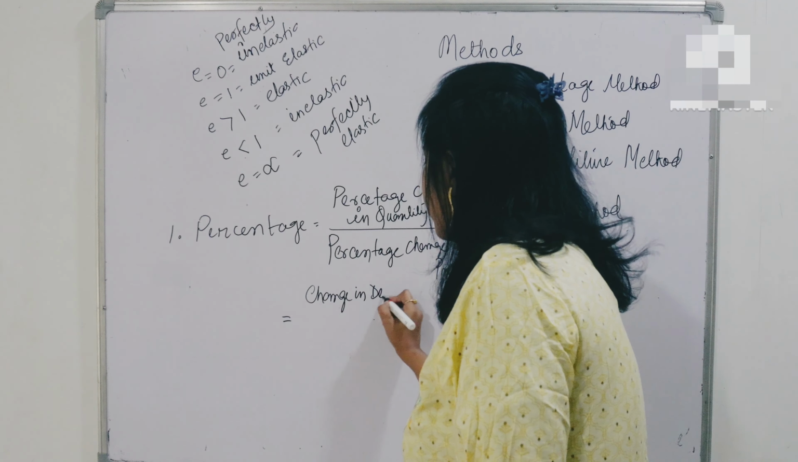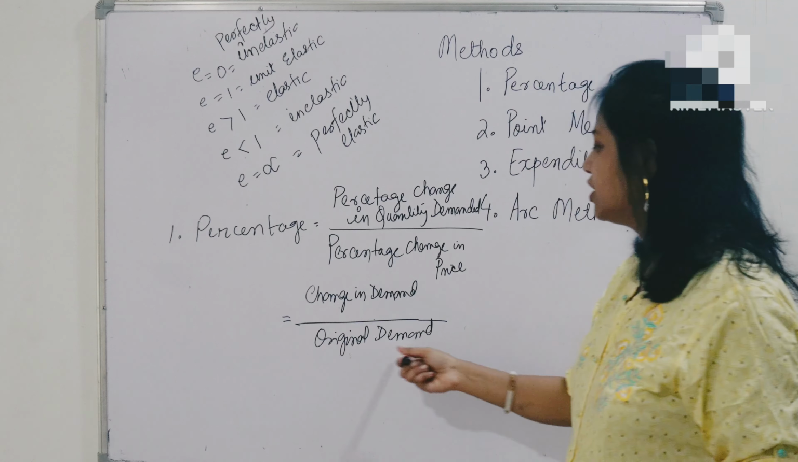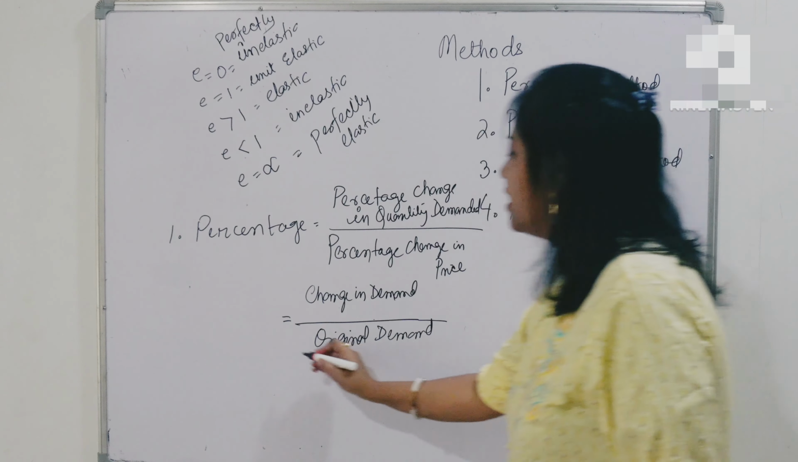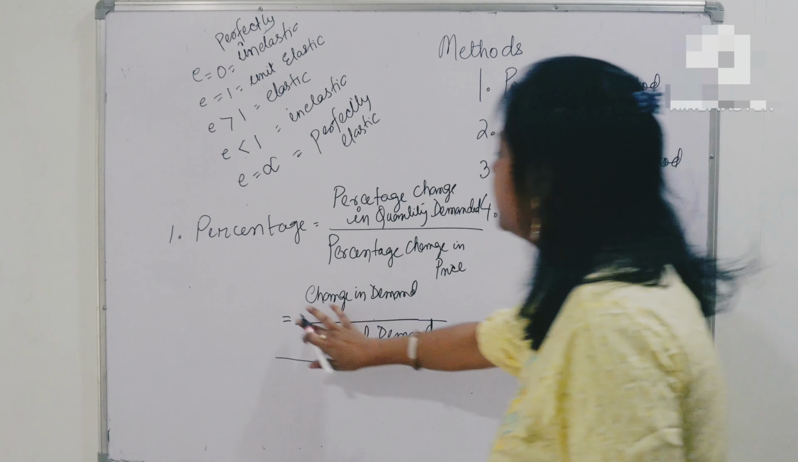Divided by what is that? Divided by original demand. Okay, original demand. How much was my original demand? Suppose my original demand was 20 when the price was 10. When the price was 10, my demand was 20. So my original demand is 20. Okay, divided by this whole thing, divided by